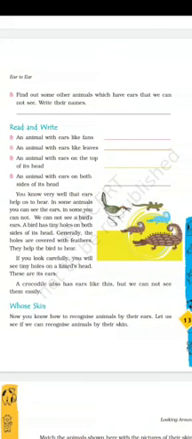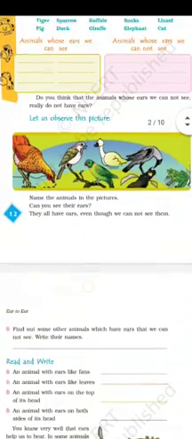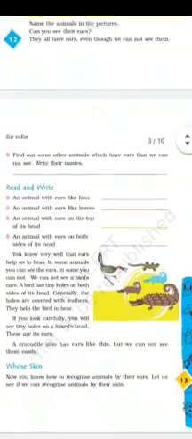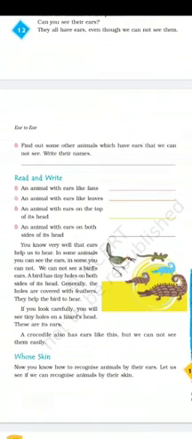Let us go back to the third page now. Find out some other animals which have ears that we cannot see. So students, here I am asking you to write names of a few, two or three animals, whichever you can find, other than we saw in this picture. You have to find it by yourself and write their names.